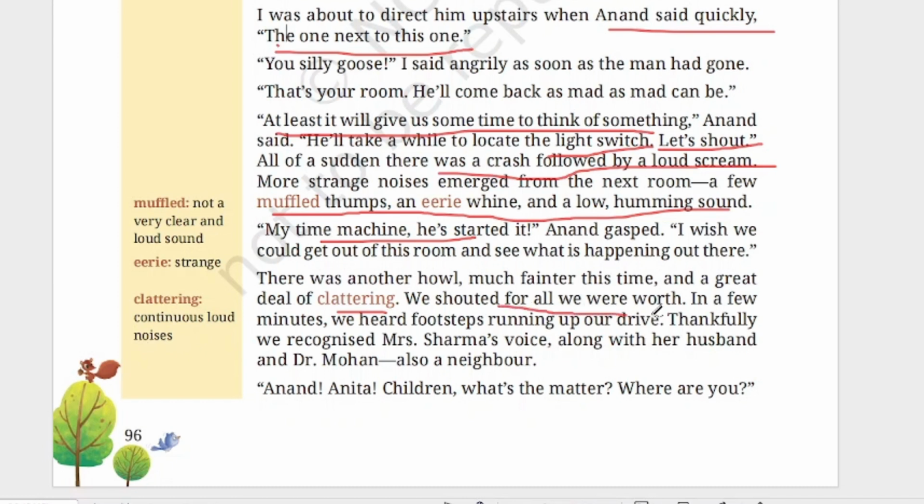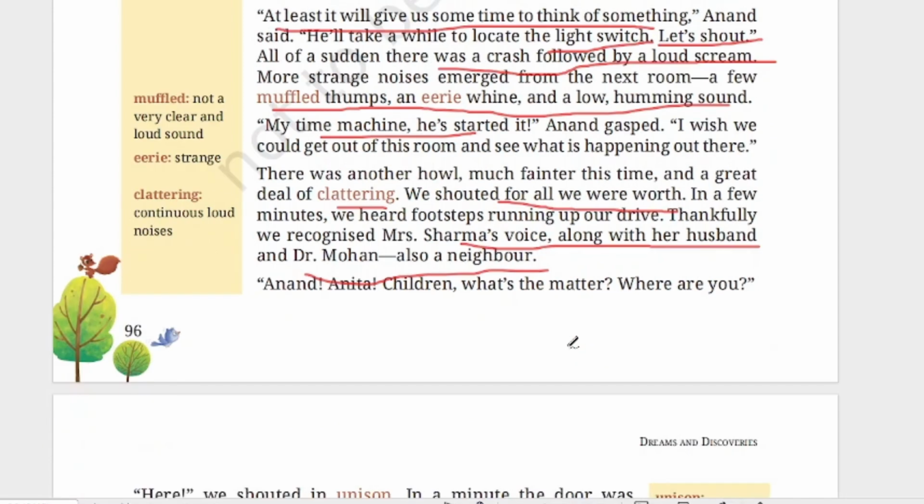We shouted for all we were worth. In a few minutes, we heard footsteps running up our drive. So when all these sounds were coming, the children also started to shout. We shouted for all we were worth. That means as loudly as they could, they did it. And when they shouted loudly, in a few minutes, they started to hear footsteps. That means people were coming towards their house. So they can hear the footsteps now. Thankfully, we recognized Mrs. Sharma's voice along with her husband and Dr. Mohan, also a neighbor. So now their neighbors were coming towards their house.